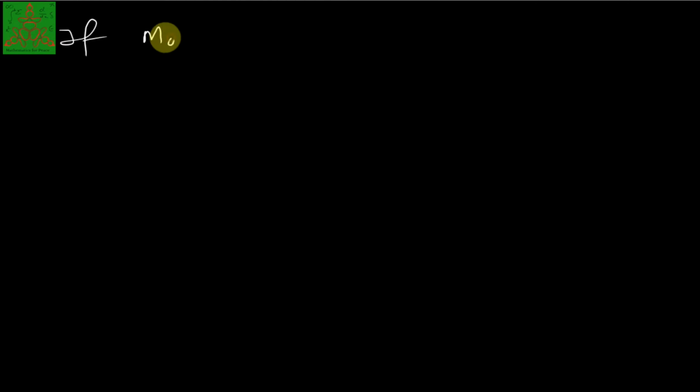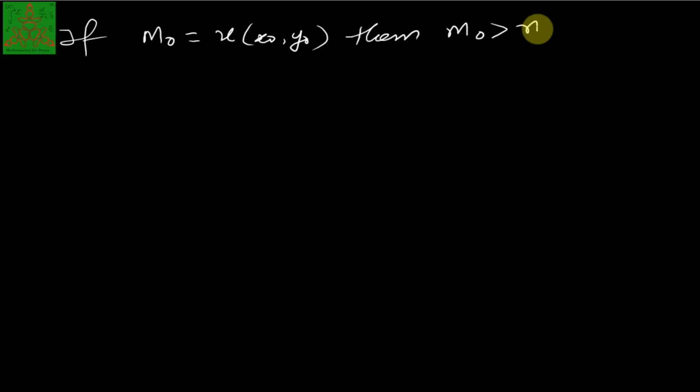So if we assume that M0 is the maximum value, that is, U of (x0, y0) is attained, then as per our assumption M0 is greater than M, because M0 is the maximum value.